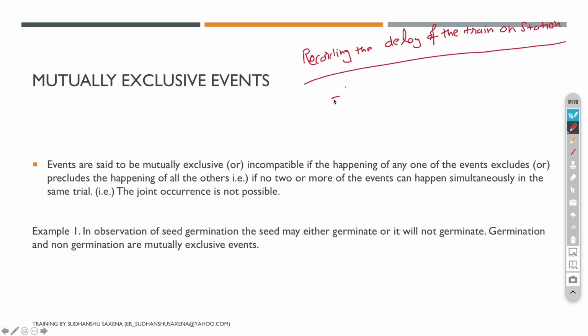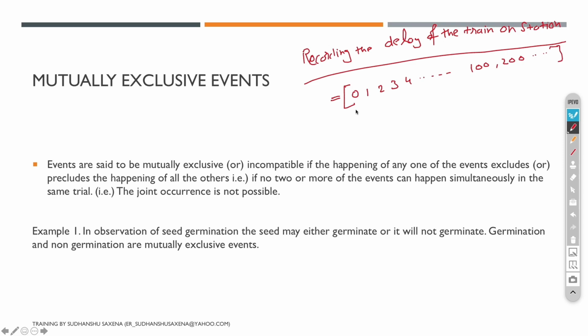So what exactly will happen? Either I'll get 0, or I'll get 1, or I'll get 2. I'll just consider that the train is either 0 minutes late, or 1 minute late, or 2 minutes late. I know there are things like 90 seconds of delay, but just consider this for the matter. Over here 3, 4, 5, and it may go up to say 100 minutes or even 200 minutes. There could be n number of times over here, right?